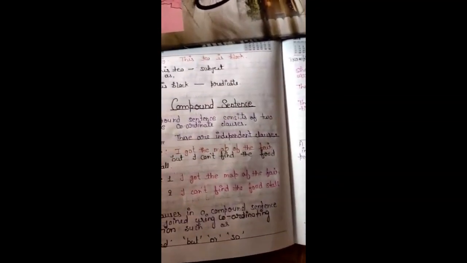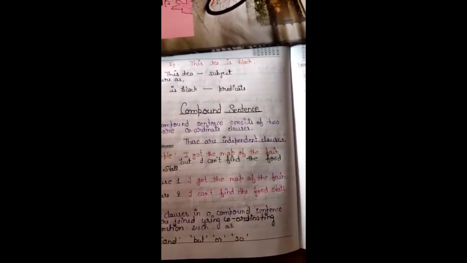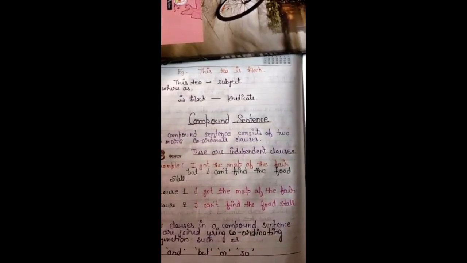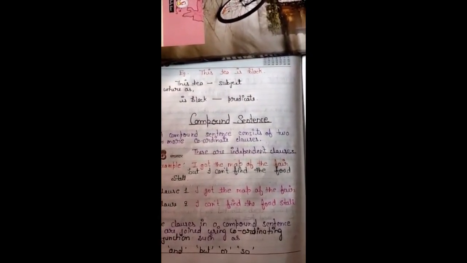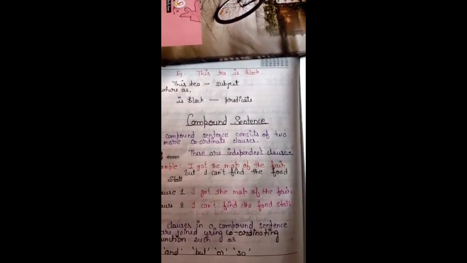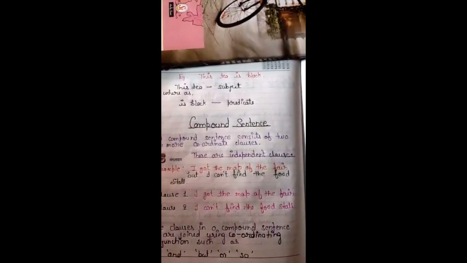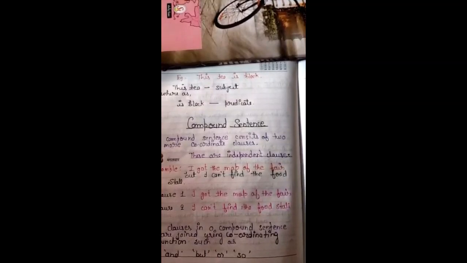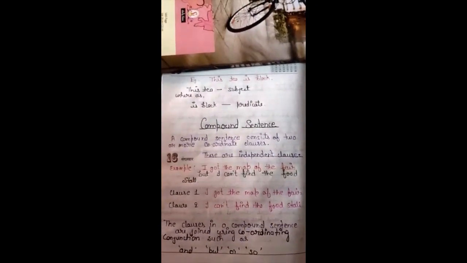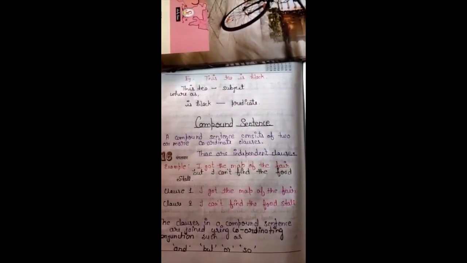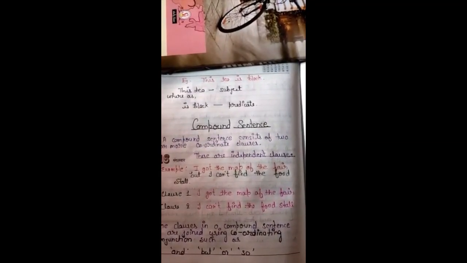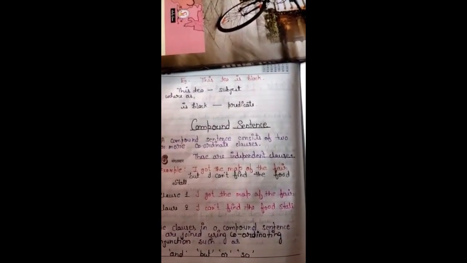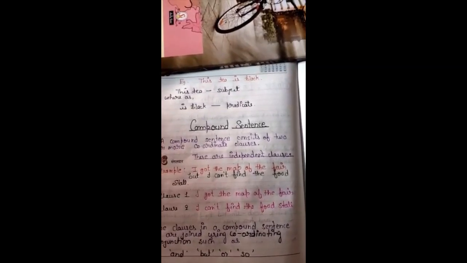I got the map. Who said? Sid said to him, I got the map of the fair, but I cannot find the food stall. It means in this sentence clause 1 is I got the map of the fair, and the second clause is I cannot find the food stall. And one more thing, the clauses in a compound sentence are joined using coordinating conjunctions such as and,